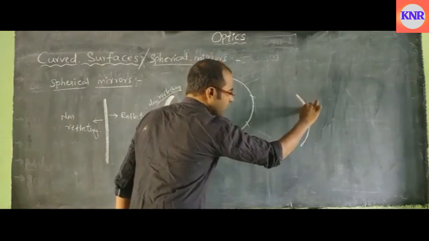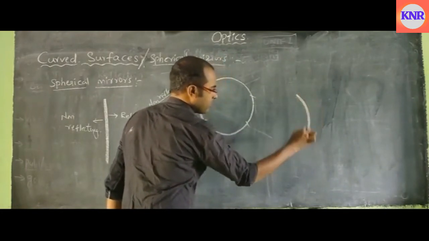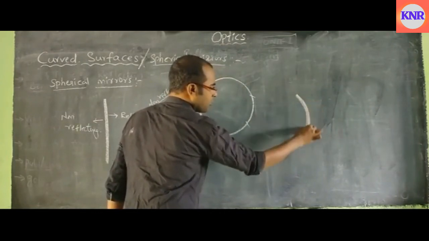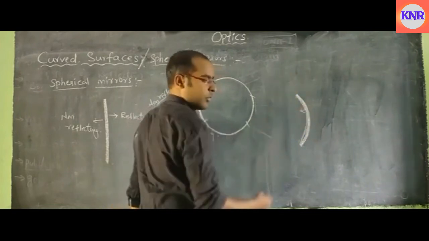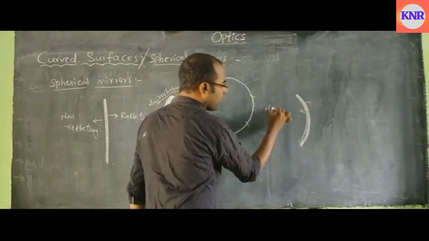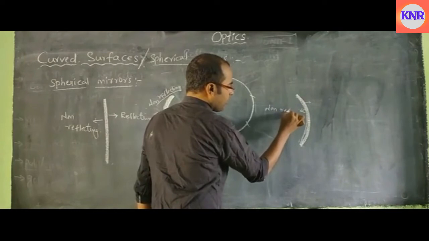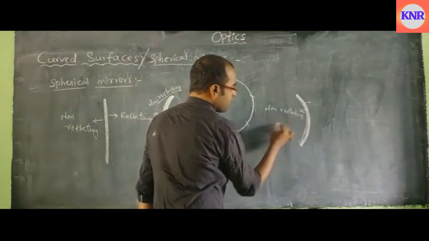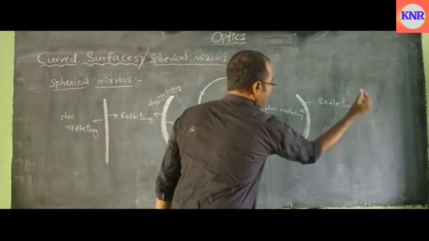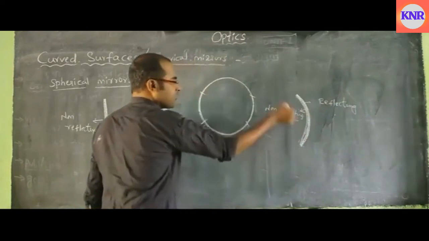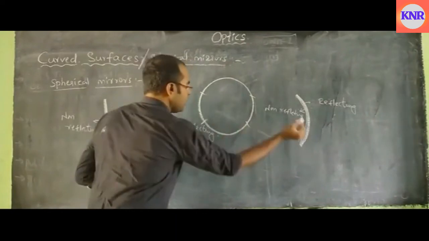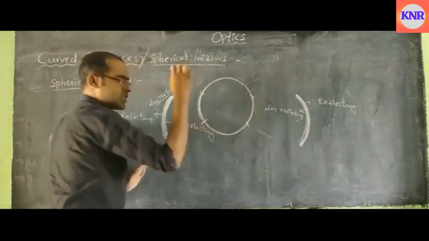That is the silver coating, and next the red lead oxide coating. So both I have done. So it is the coated or silvered surface, and it is the non-silvered surface. This acts as a non-reflecting surface, and this is a reflecting surface. Let us see the difference between these two curved mirrors. I have taken two curved surfaces from the sphere.